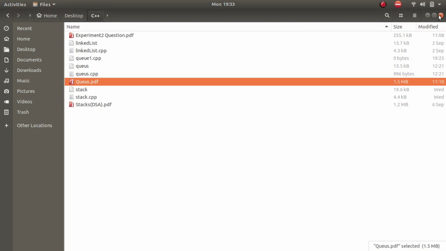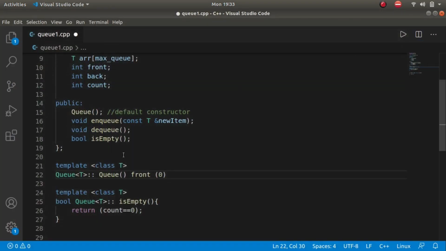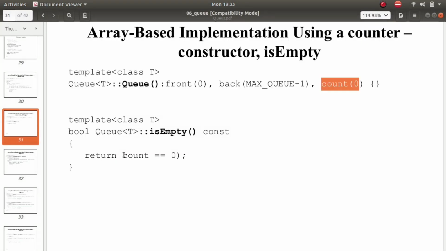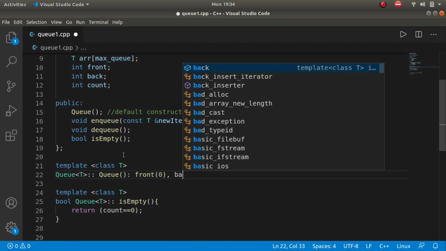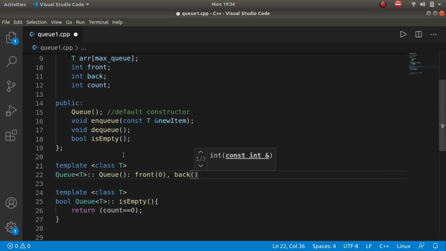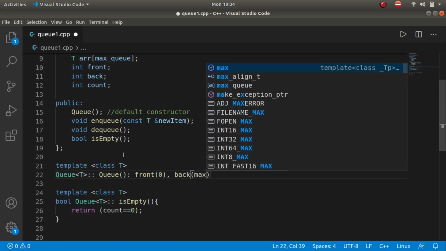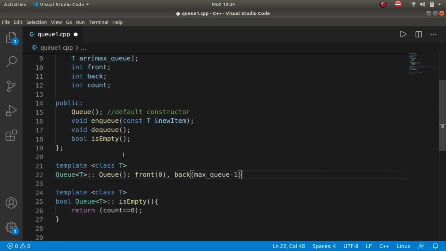So front as 0, and there should be a semicolon here, syntax errors, you know. Front, then back. What is the value of back? Back would be max Q minus 1, because that's the last index. I mean, front and back are indices, and count is a counter variable.